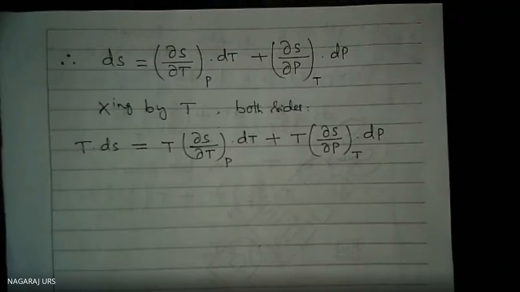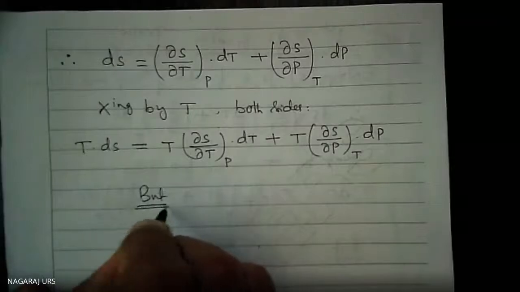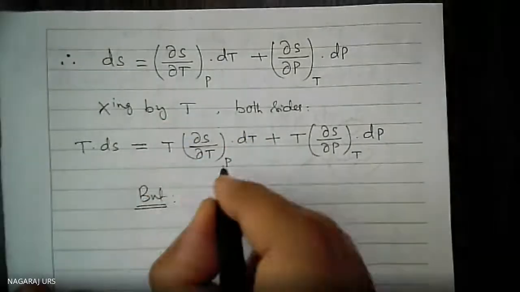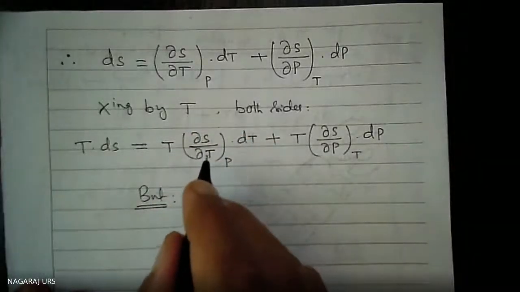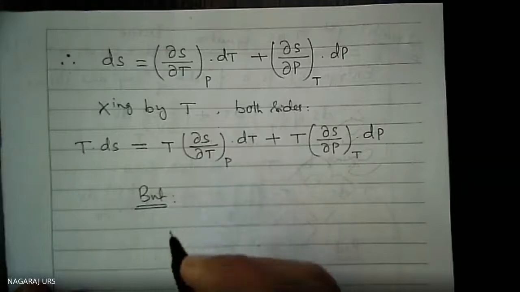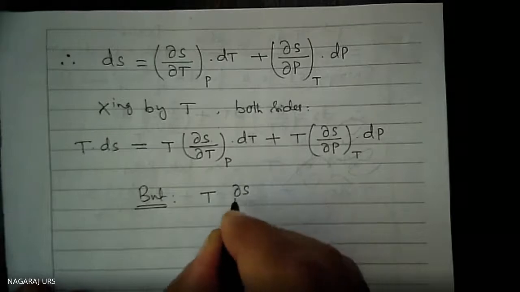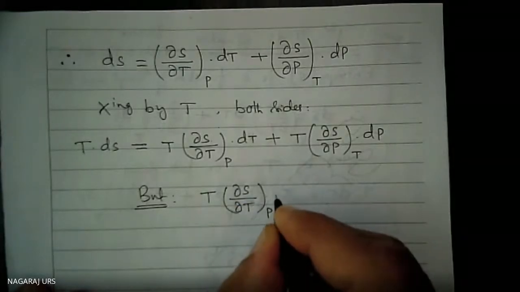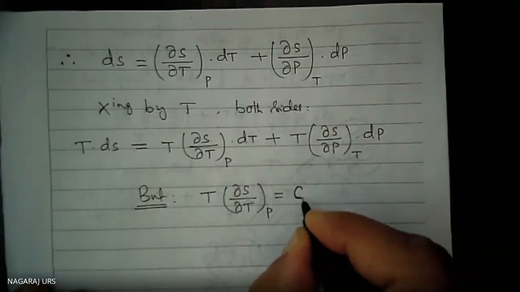Very easy, but as usual, T into del S by del T at constant pressure is Cp, the specific heat at constant pressure.